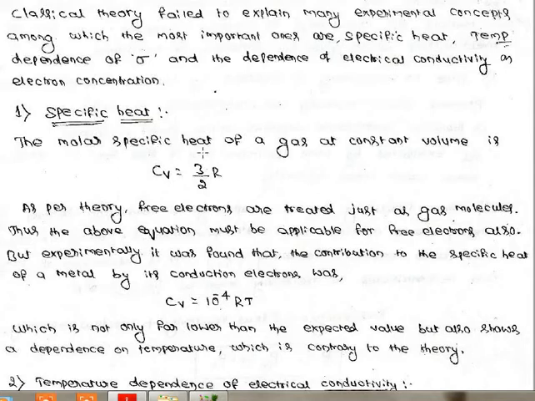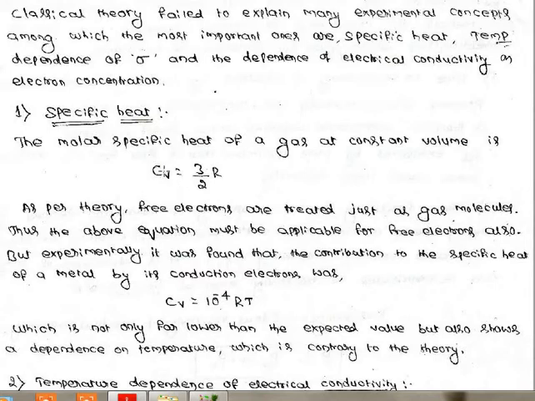So how much heat do we need in a unit volume to raise the temperature by 1 degree Celsius. See, here we are considering a gas model. Classical theory is explained through a gas model. The molar specific heat of a gas at constant volume, that expression they have given, because this is applied to gas molecules.